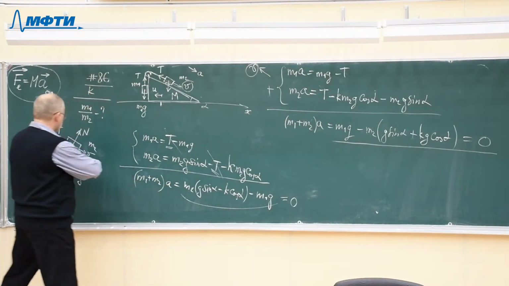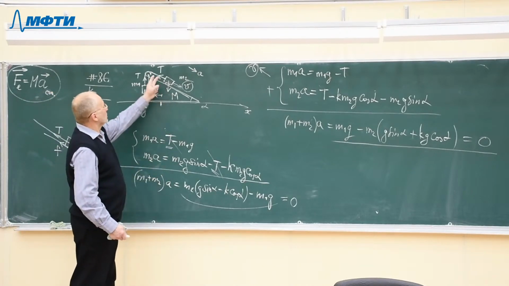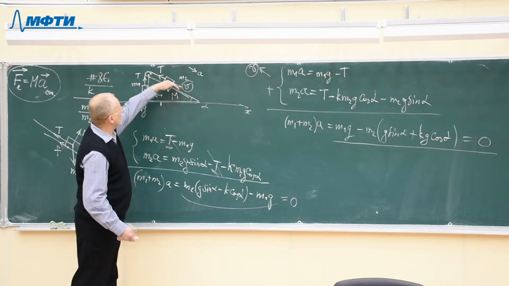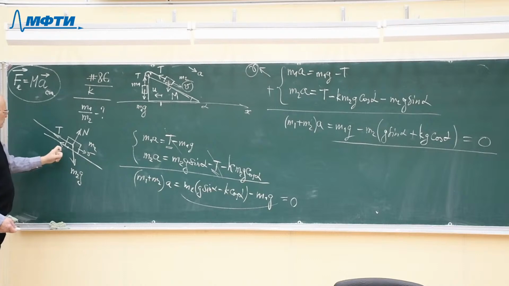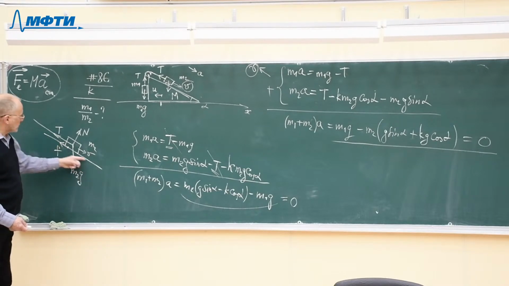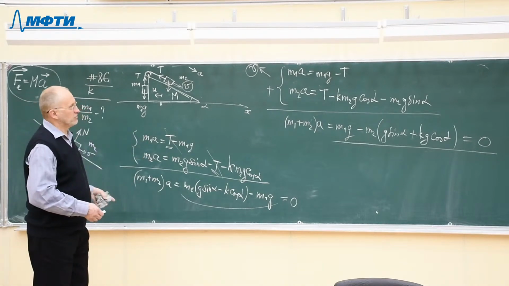And the direction is different in two cases. If the block moves to the right or if the block moves to the left, the forces are slightly different. The difference is with the force of friction. In the first case, it looks like the force of tension in the string, and in the second case, the force of friction will look in the opposite direction. That is why two different equations.